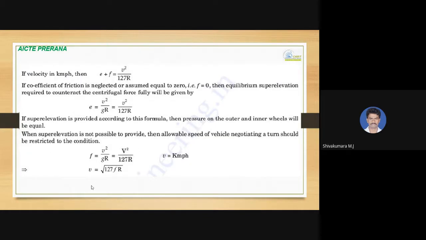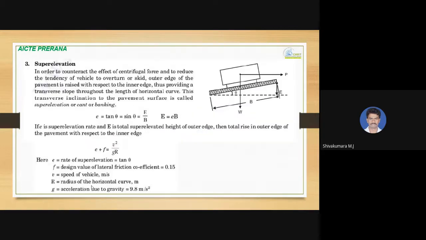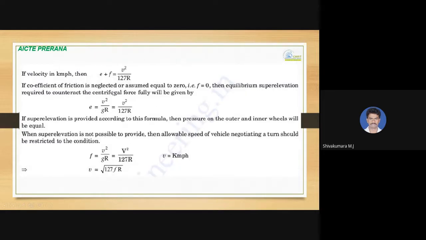So if velocity is in terms of kilometer per hour, this equation can be rewritten as e plus f equal to V square divided by 127 R, where V is in terms of kilometer per hour.